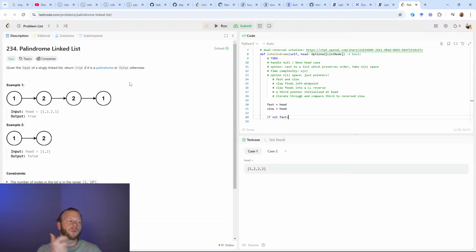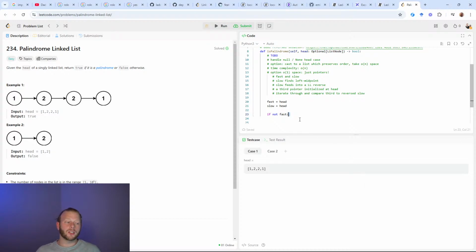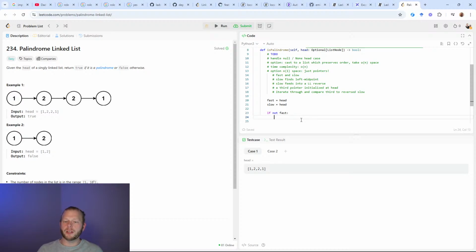I'm not sure. In a real interview situation, I think as the candidate, I could propose. I could say I'm going to consider a null to be palindromic because nothing is the same forward and backwards. And the interviewer might go, sounds good to me. Or the interviewer might say, let's consider it false. Fine, we're just flipping a Boolean, it's really easy. So I'm going to return true, but I'll say to do, if test case fails, just flip the value.